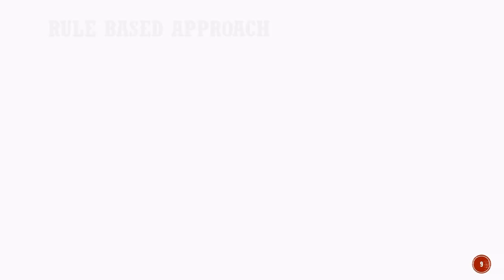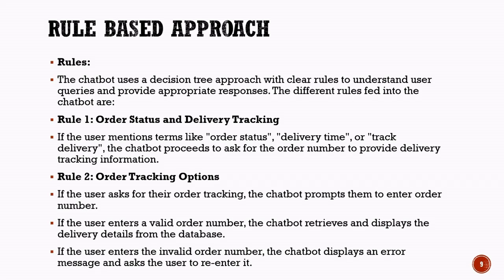Rule-based approach rules. Let us now see how the food delivery chatbot handles customer queries using predefined rules. When a customer asks about their order status, delivery time, or wants to track a delivery, the chatbot identifies these keywords and understands that the customer is looking for delivery-related information. It then asks the customer to enter their order number.